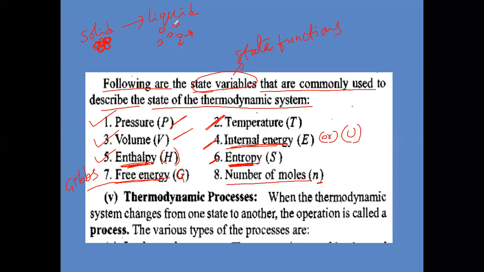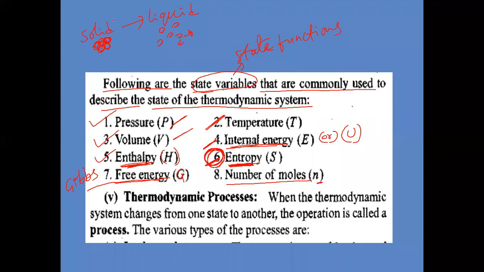Liquid. In which case is the degree of disorderliness greater? Liquid only. In liquid, the molecules are moving in all possible directions in a disorderly manner. So the degree of disorderliness is more here in the liquid state. The degree of randomness is also more. That degree of randomness or degree of disorderliness is called what? Entropy. Entropy means the degree of randomness of a system or the degree of disorderliness of a system.